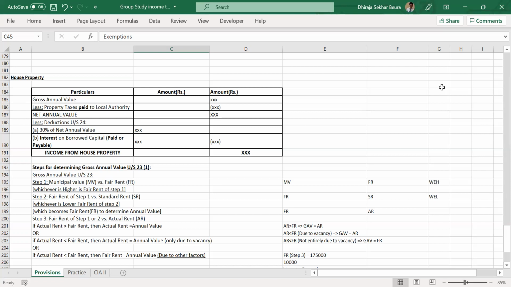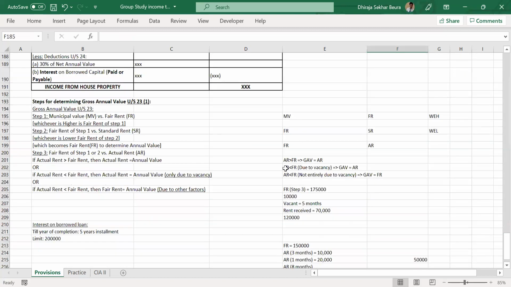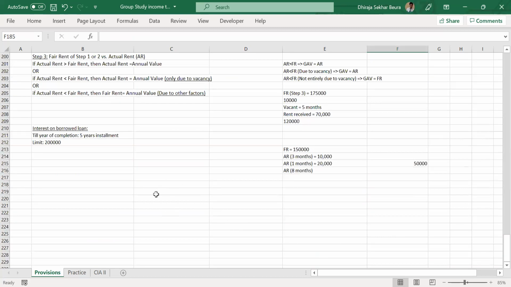Suppose you started constructing a business in 2017. I'm not even telling you the dates and all. Let me start writing below. Okay, in 2017 you started construction of a building. Now, in that year itself, you took a loan of 20 lakhs, suppose.